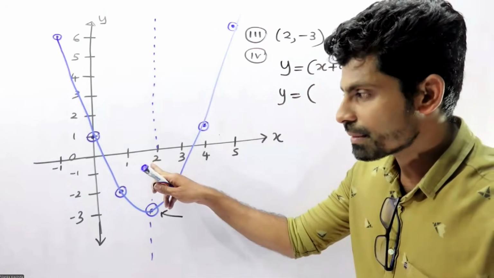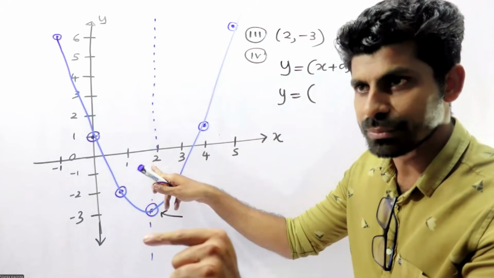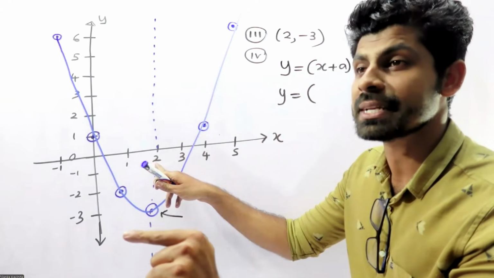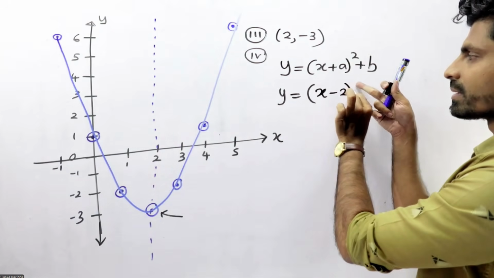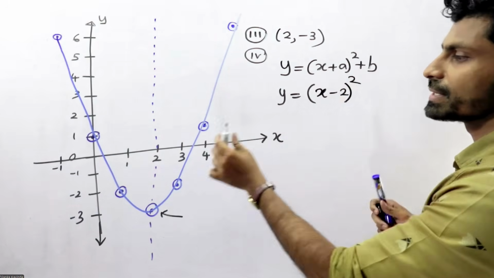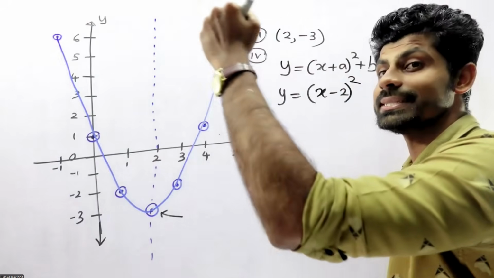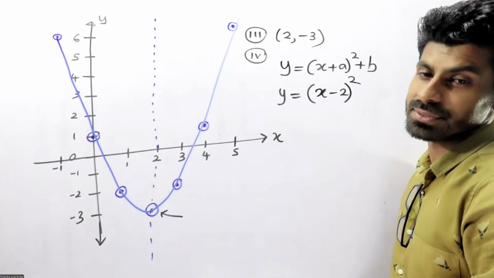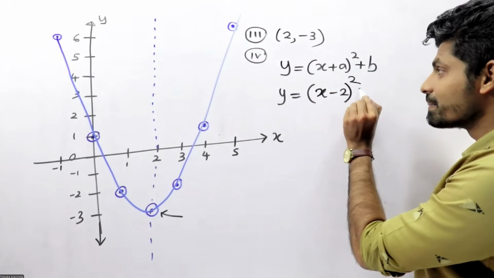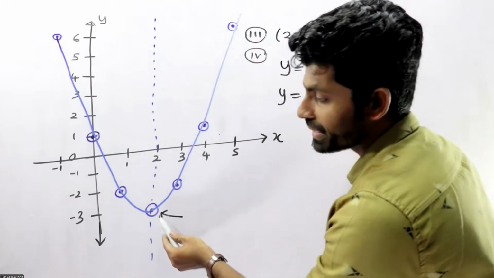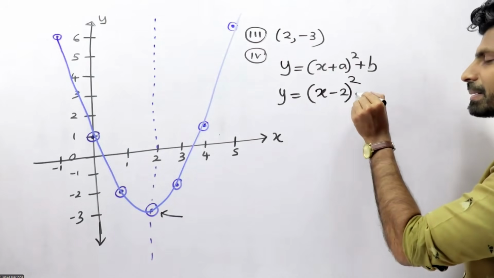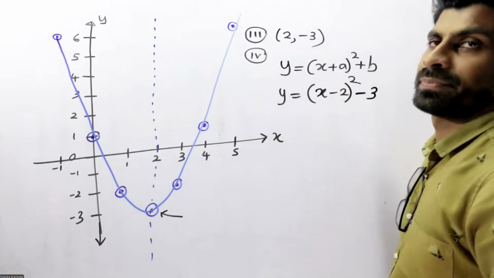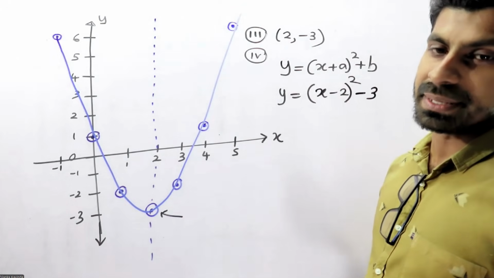+2. Look at this one, +2. +2 converting to -2. Right? +2 changing as -2. That is the axis of symmetry. Right? b means minimum or maximum value. What is that one? -b.